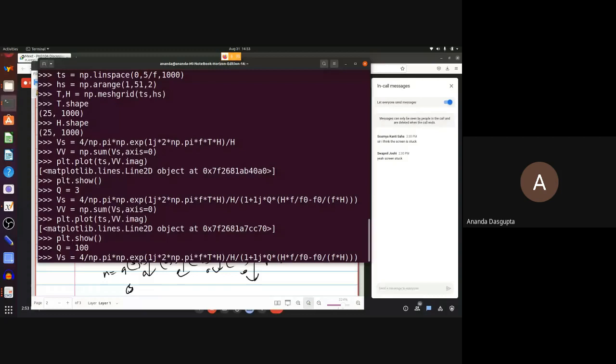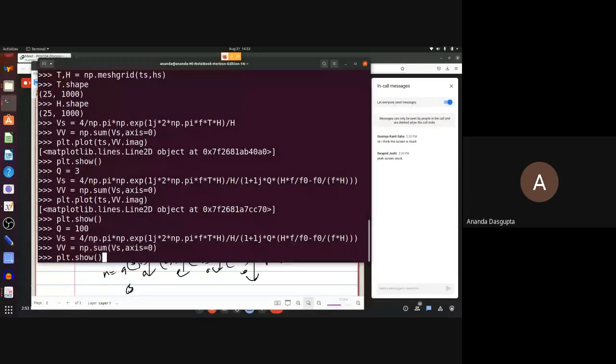A really good resonance circuit. Calculate the V's, calculate the sum. Now see what happens. Do you see the difference between this one and the previous one?